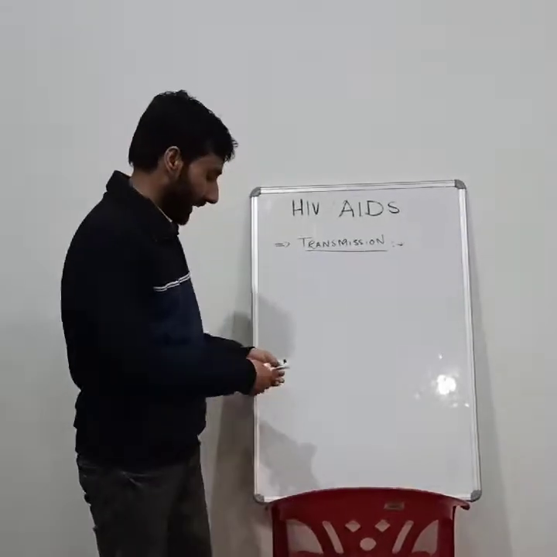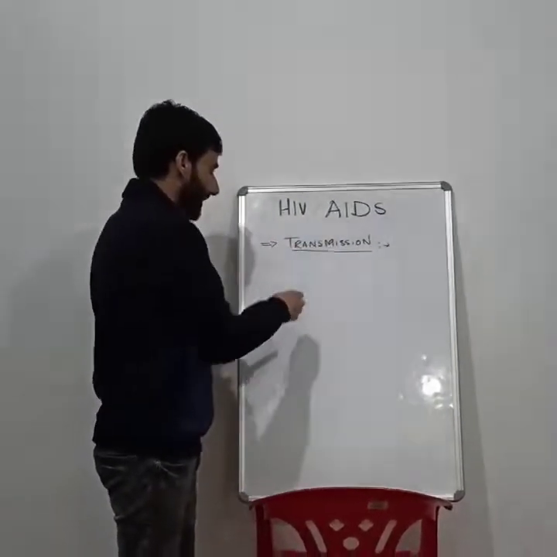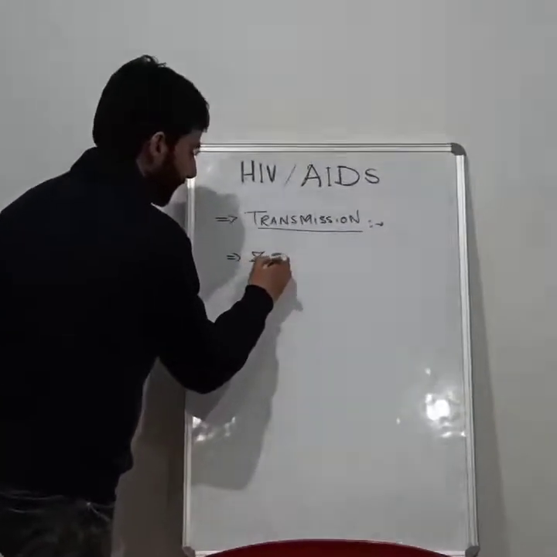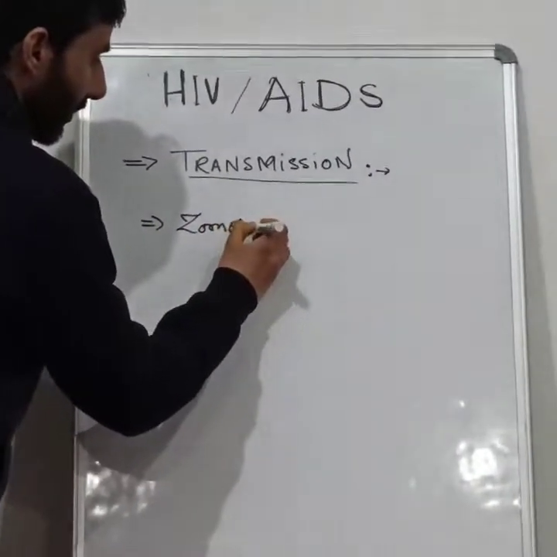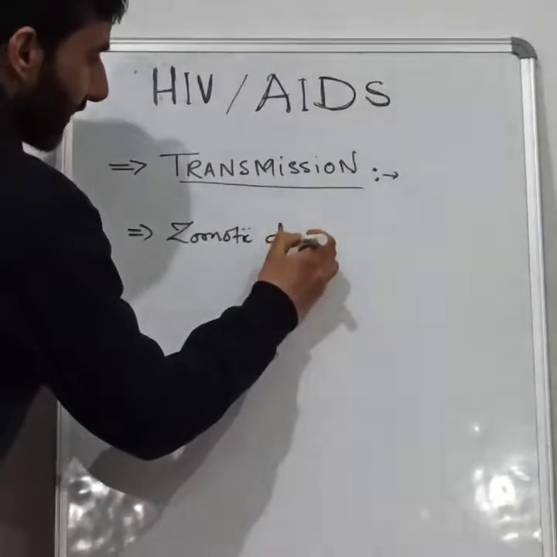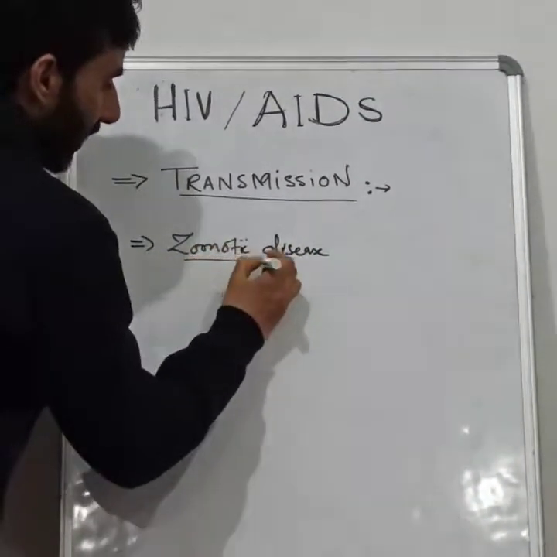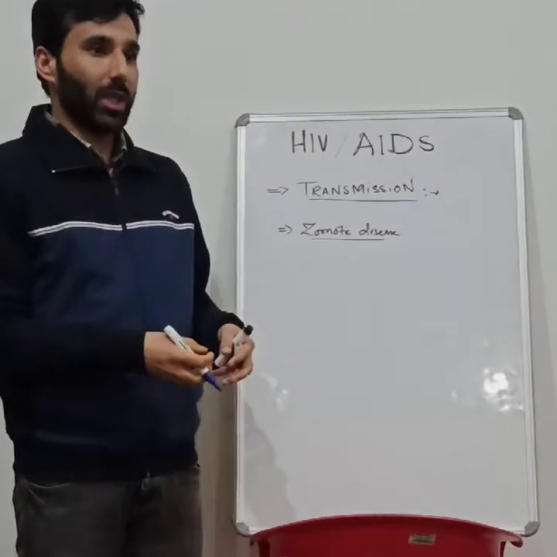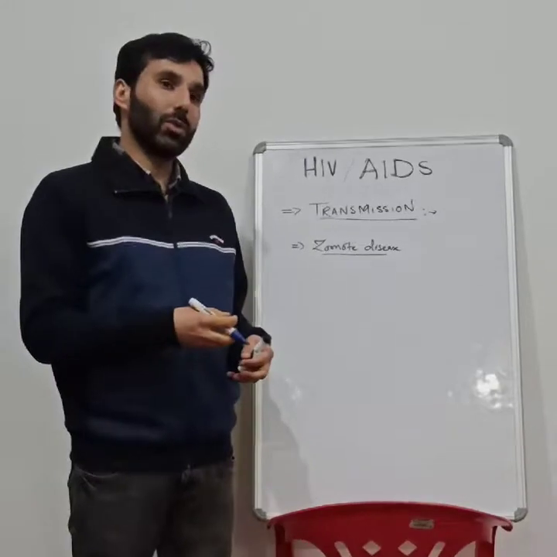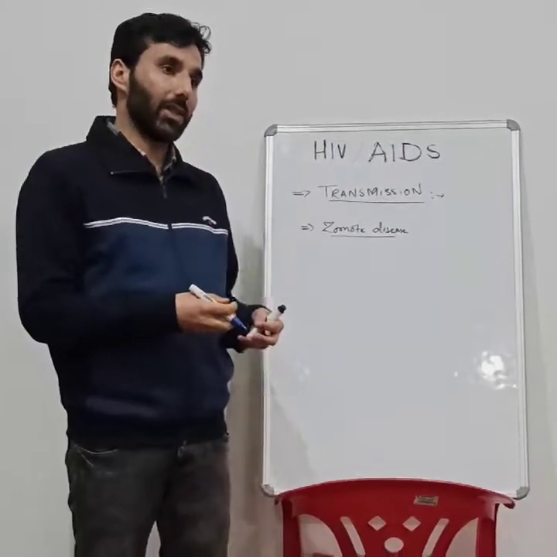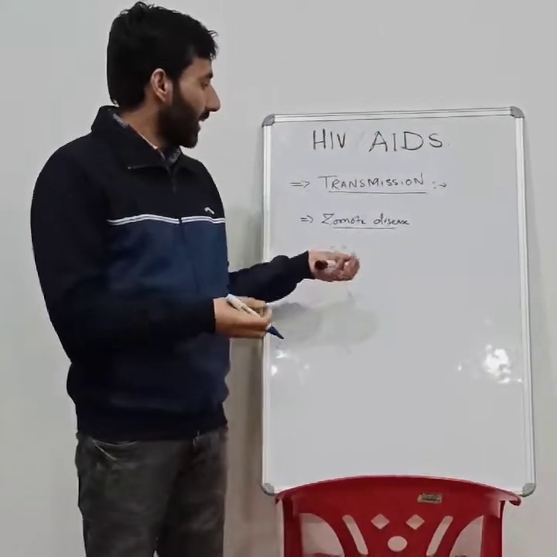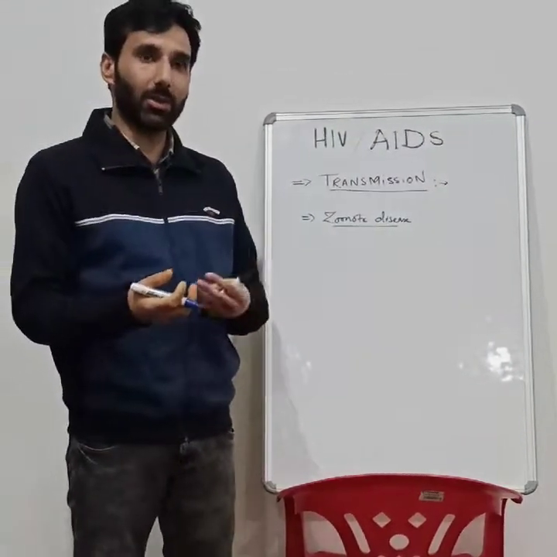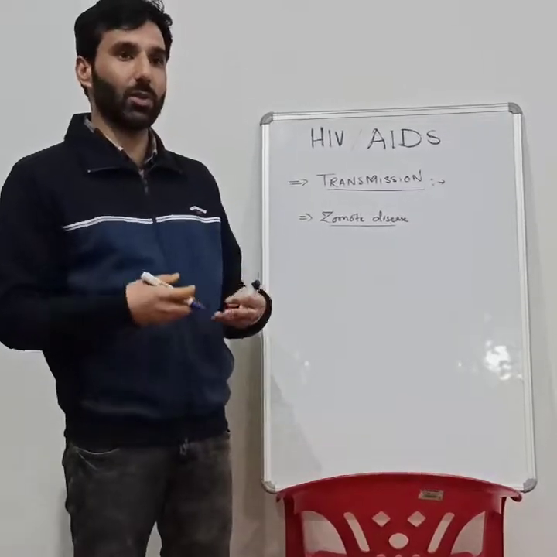First of all, AIDS is actually a zoonotic disease. As we know, we are now aware of COVID-19. That too is a zoonotic disease. What is a zoonotic disease? The disease which spreads from non-humans to humans is called a zoonotic disease, and that process is called zoonosis.